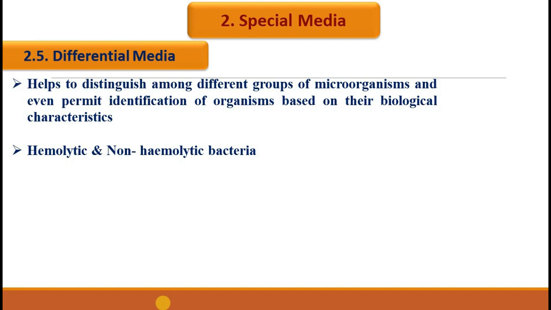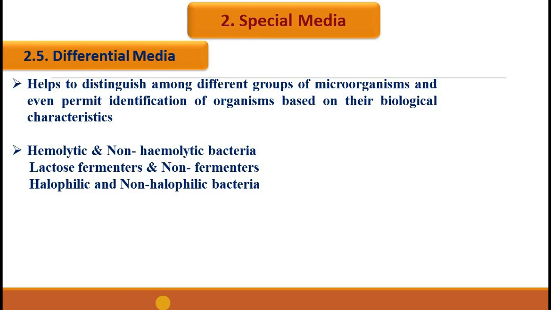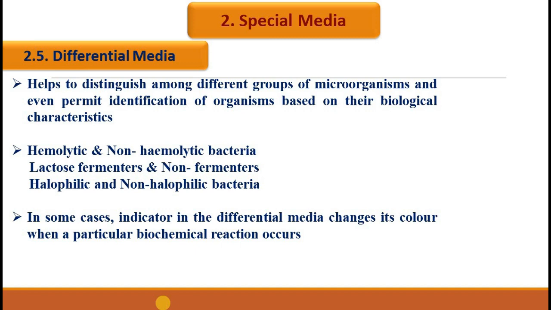Usually, this media helps to differentiate the organisms into different groups like hemolytic and non-hemolytic bacteria, lactose fermenters and non-lactose fermenters, halophilic and non-halophilic bacteria, and so on. Sometimes this differentiation is due to the presence of an indicator in the media which changes its color when a particular biochemical reaction is taking place.